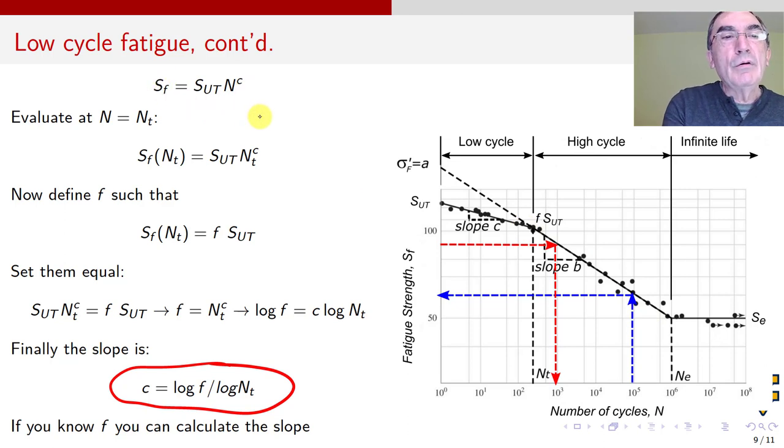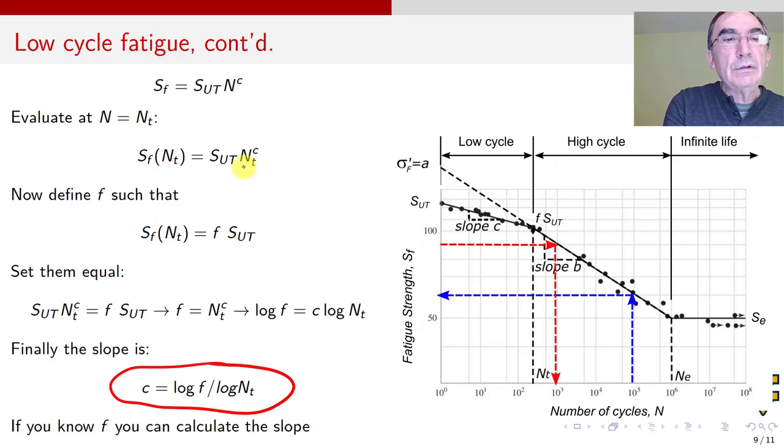So what do we do to get the value of C? We evaluate at N equal to NT. So it becomes SF of NT. This is not multiplied by NT; it means evaluated at the value NT. Evaluated at NT, that means SUT times NT to the C. I put the T there because I'm evaluating right there. Then, of course, I define F in such a way that SF of NT is F times SUT. I told you that already.